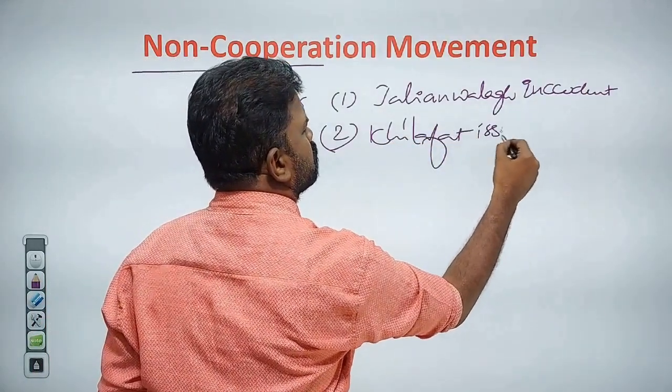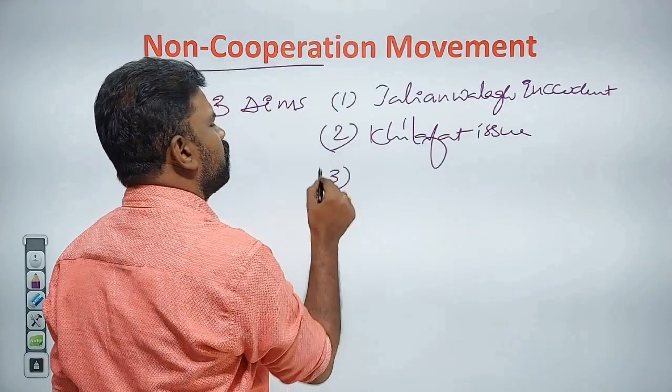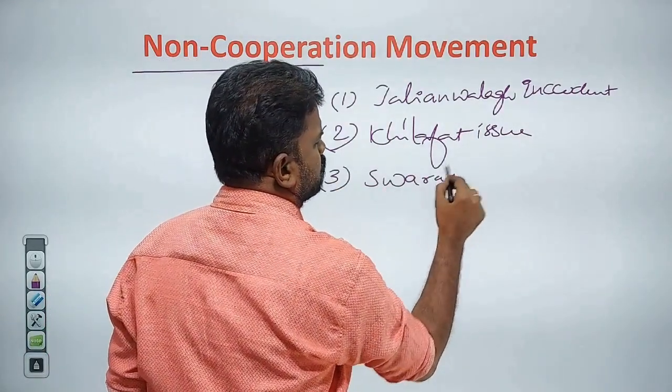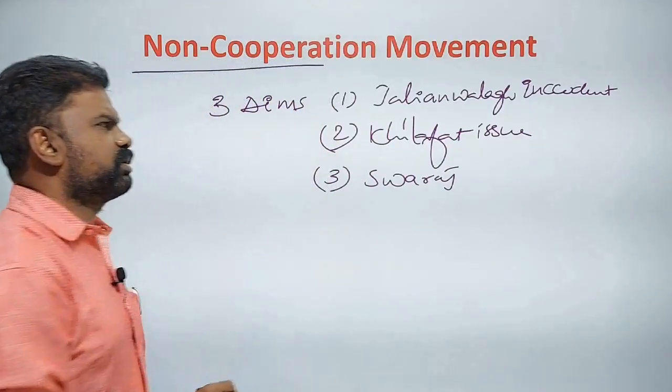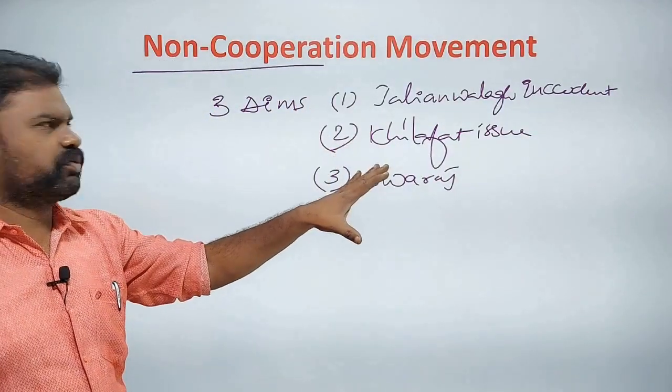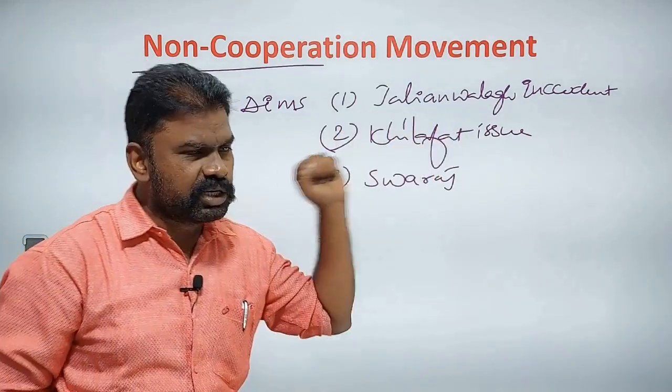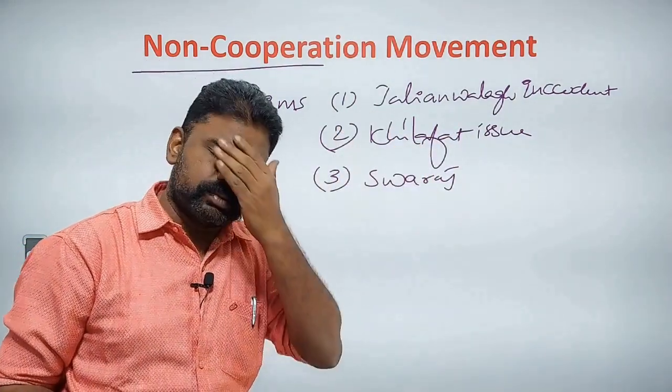The third is the attainment of complete Swaraj. These three are the aims of the non-cooperation movement: the Jallianwala Bagh incident, the Khilafat issue, and Swaraj.